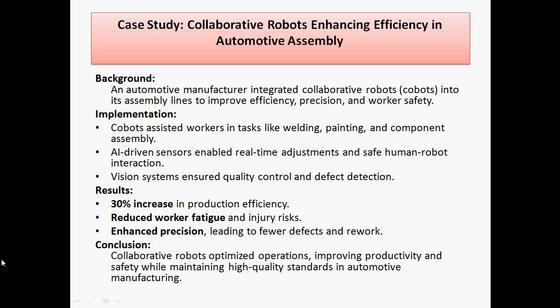In this content we discussed swarm robots, then collaborative robots, then the challenges faced in collaborative robots. We also discussed a review on the concept of multi-robot systems in the case of agriculture robots. We also discussed the case study on collaborative robots enhancing automotive assembly lines. So these are the topics we discussed in this content. Thank you.